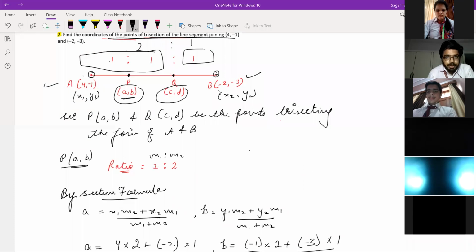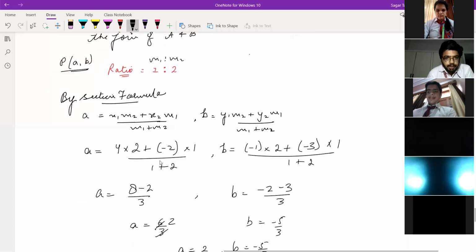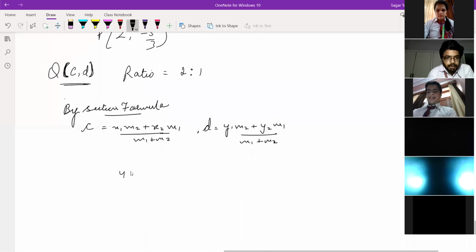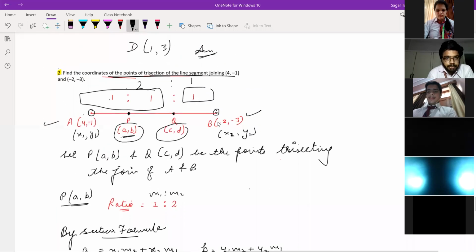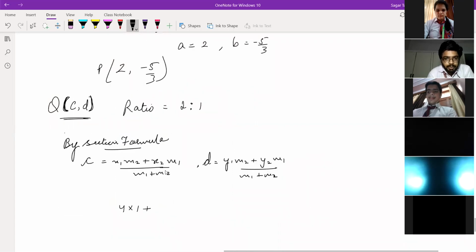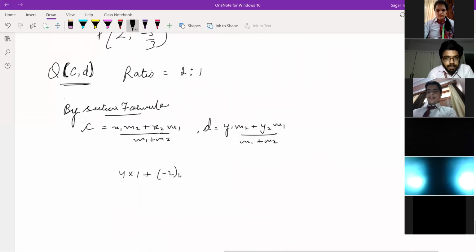X1, Y1, X2, Y2 are the same. So 4 is X1 and m2 is 1, plus minus 2 into 2 upon 1 plus 2. So this is C.